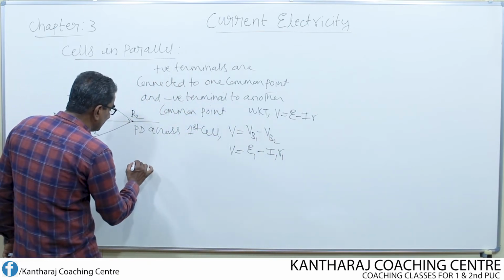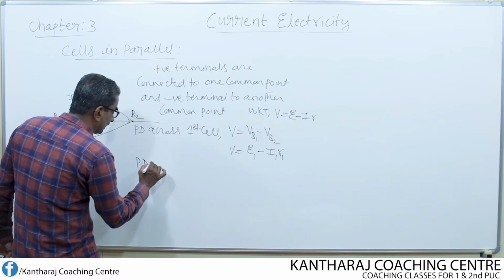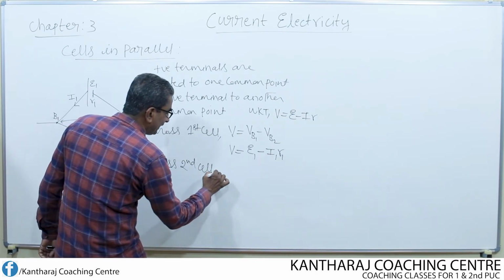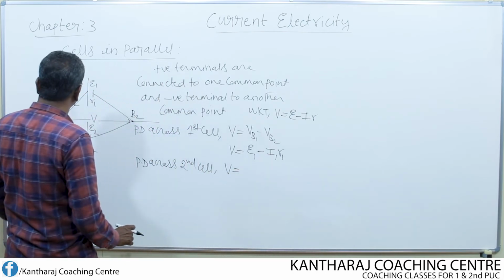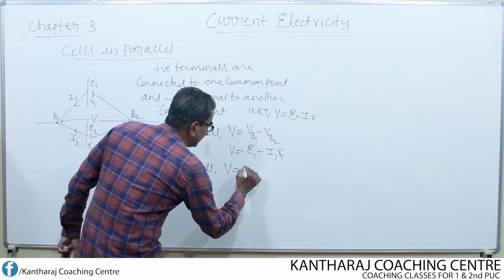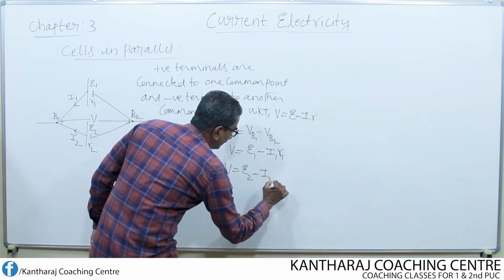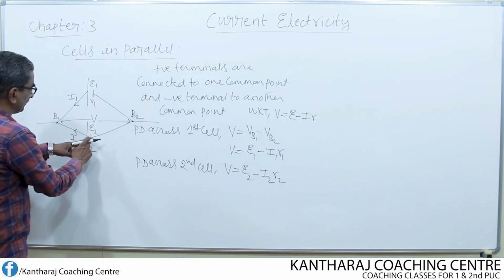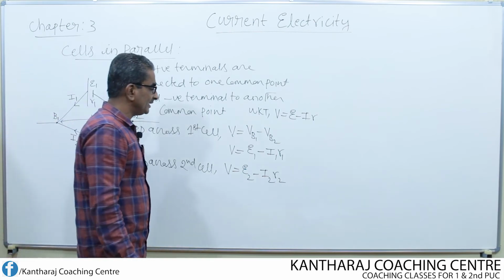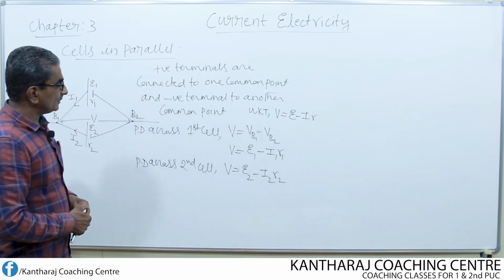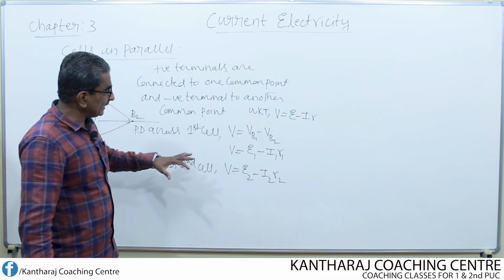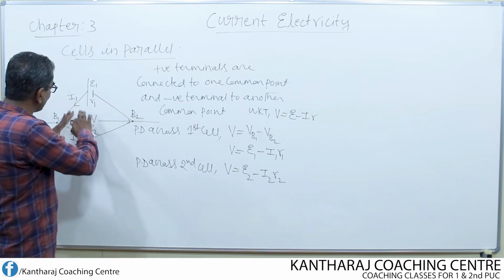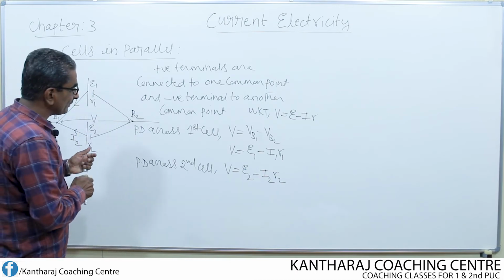Similarly, the potential difference across the second cell is given by the same V equal to, using this equation, E2 minus I2 into R2. Across the first cell it is V, across the second cell's terminals it is also V. Now, all that we need to do is derive the expression for the equivalent EMF and also for the equivalent internal resistance.